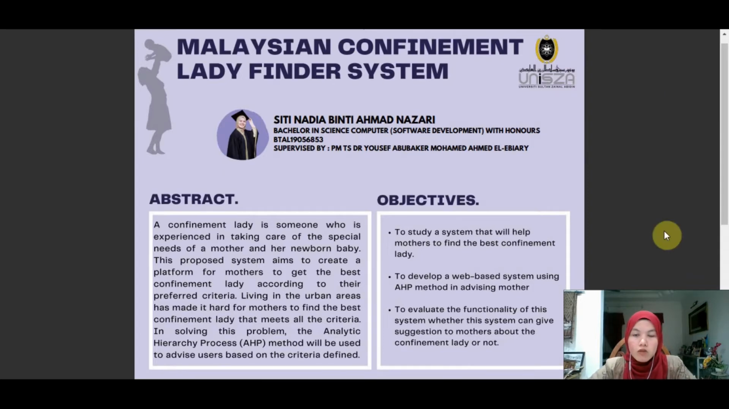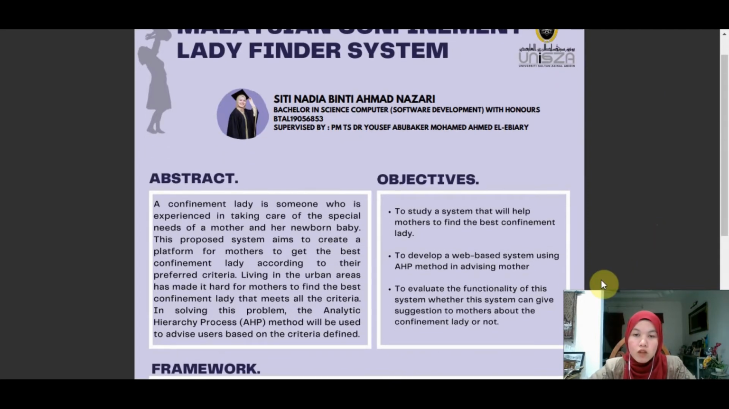Moving on to the objective of the system, it is to develop a platform to help mothers in getting the best confinement lady, because nowadays some places would just assign the confinement lady randomly without asking for their preferences. So in solving this problem, I use the AHP technique, as the system will be able to suggest a list of confinement ladies based on the preferred criteria.